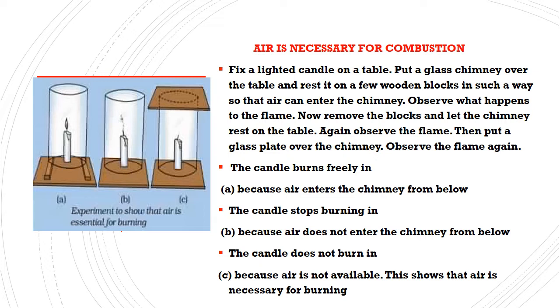Then put a glass plate over the chimney. Observe the flame again. That is in C. So what will we observe in these three cases? First, the candle burns freely in A because air enters the chimney from below. Second, the candle stops burning in B because air does not enter the chimney from below. Now you may ask, ma'am, air can enter through the top. But children, we have to remember that from the top hot air is escaping. So air cannot enter from the top. Air has to enter through the bottom.